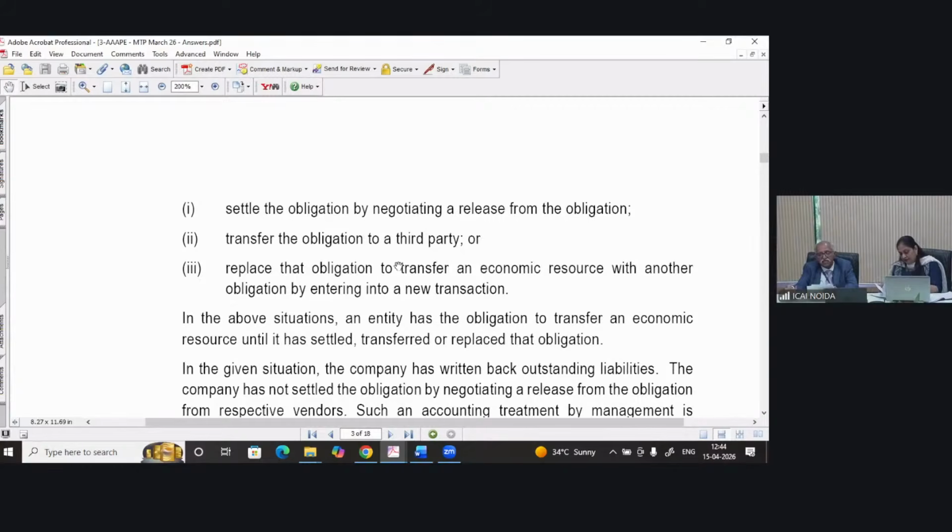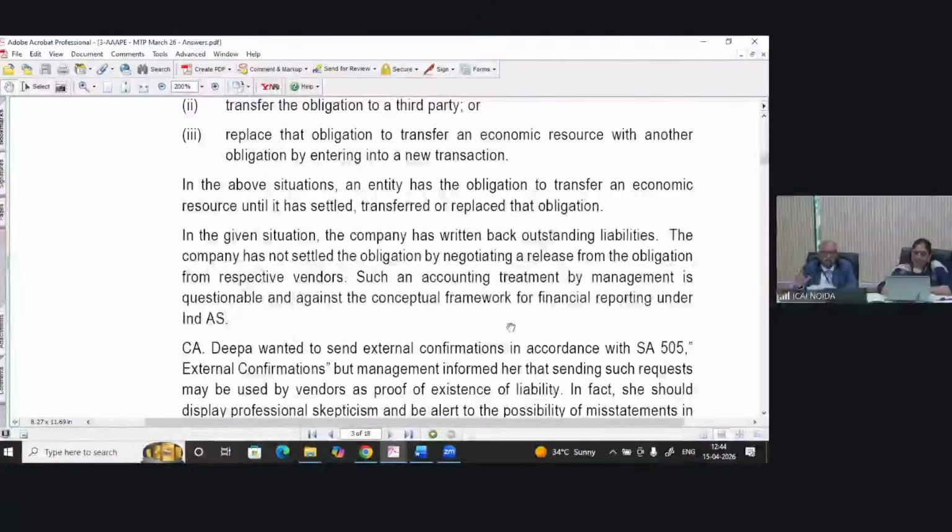How do we settle? Sometimes we settle the obligation by negotiating a release from the obligation. We talk to the creditor and we take some discount, or we negotiate that yes, we are relieved from the liability. That is the negotiation process. And number two, transfer the obligation to a third party.